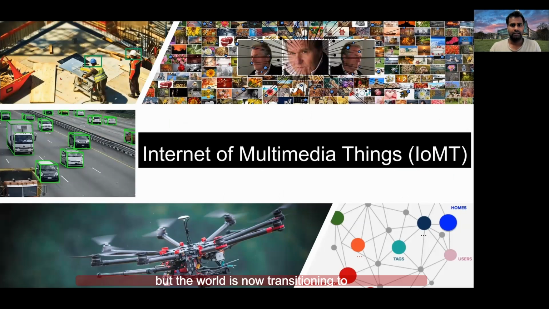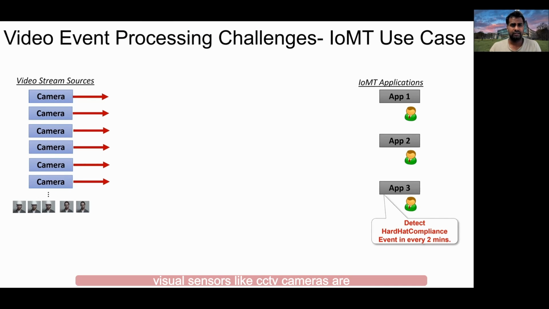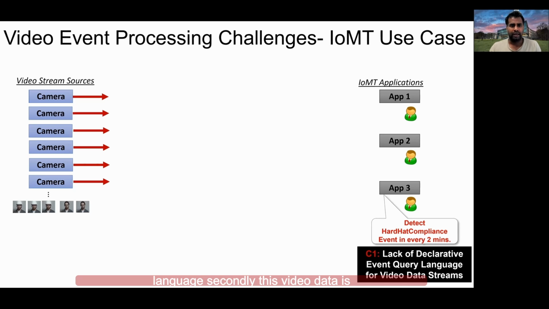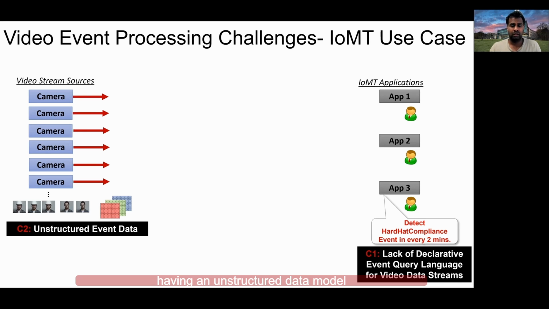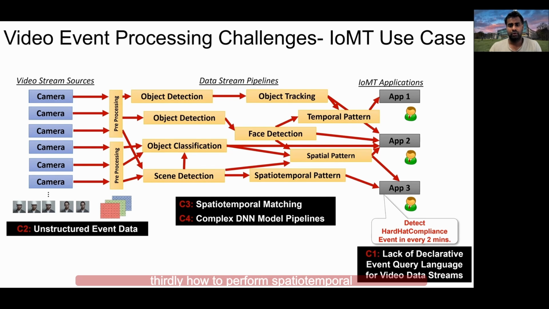But the world is now transitioning to the Internet of Multimedia Things, where visual sensors like CCTV cameras are pervasive. But current event processing systems have certain challenges in processing video event patterns. Firstly, they lack a declarative event query language. Secondly, video data has an unstructured data model. Thirdly, how to perform spatiotemporal matching, where video event patterns happen in both spatial and temporal dimensions, and how to handle complex DNN model pipelines.